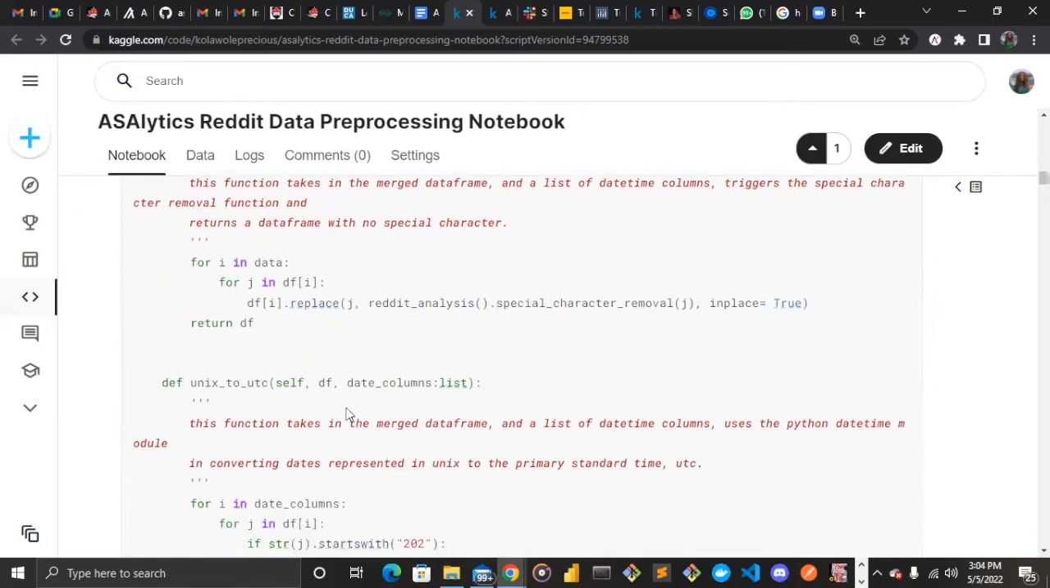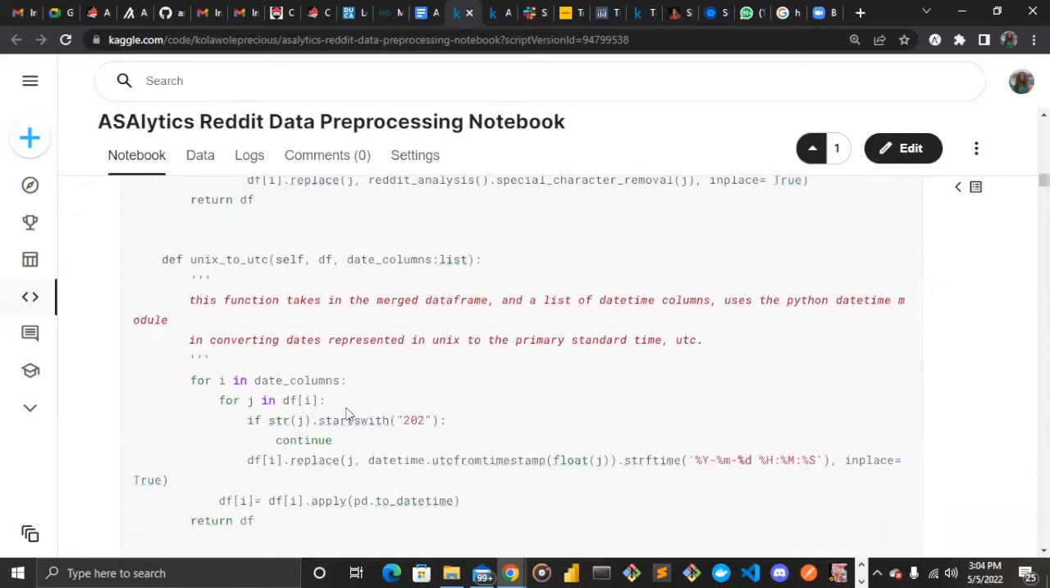The next part is the function carrying out the Unix to UTC conversion, as explained in the data analysis talk. This automatically takes in a list of date columns with Unix, runs through each of them, and checks if they are in UTC or Unix. If the value is in Unix, it automatically converts to UTC. And if it is in UTC, it leaves it the way it is.